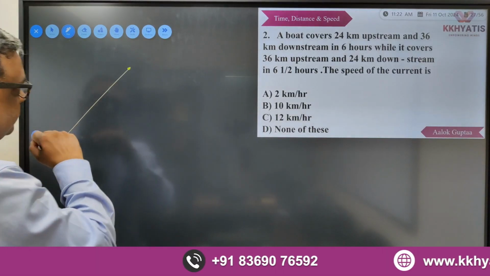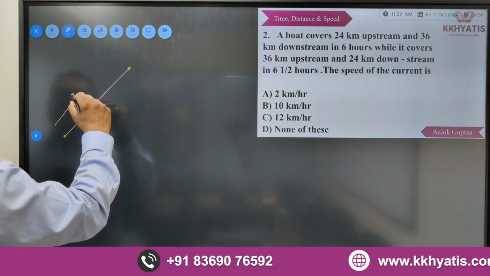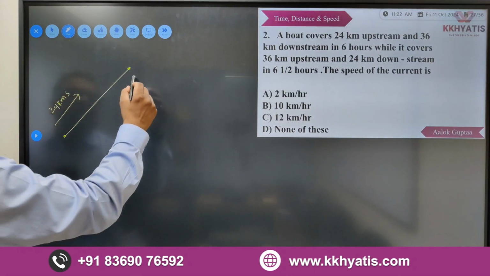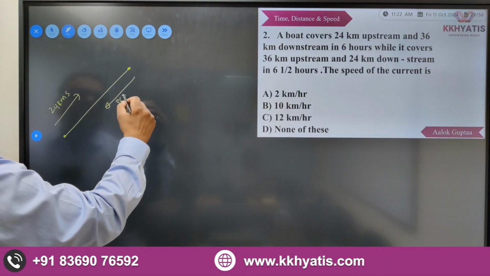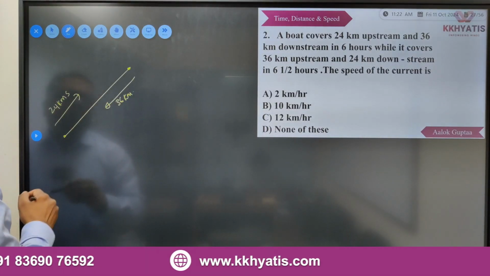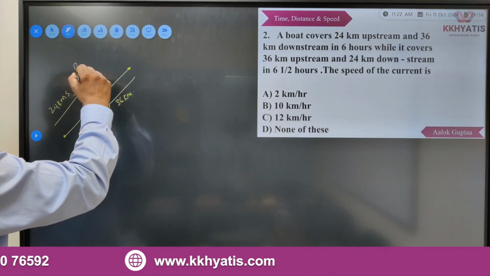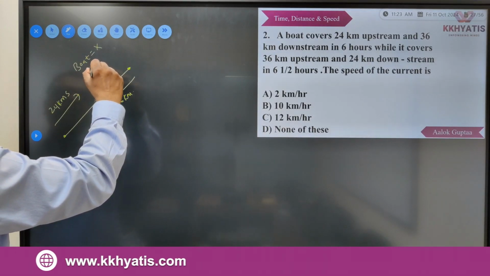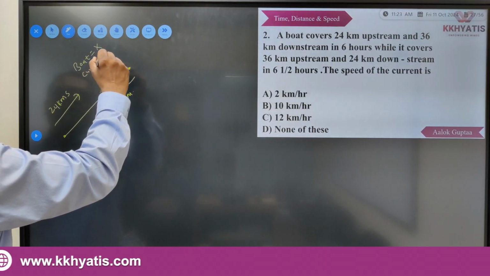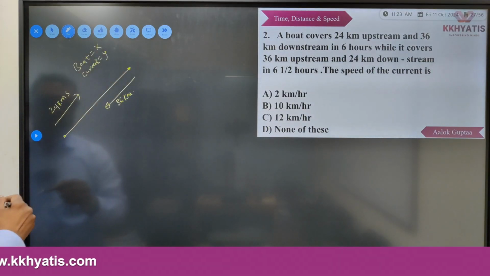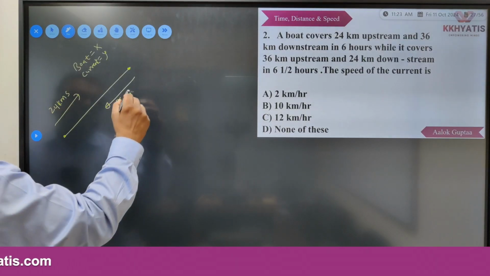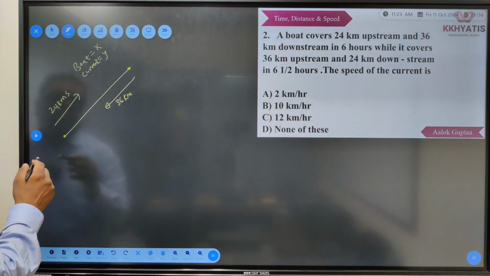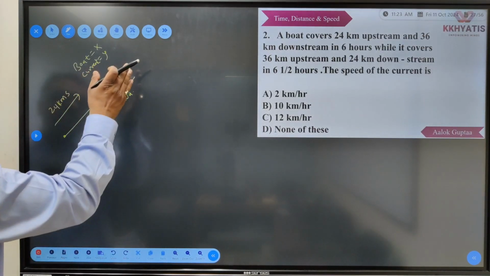So let us say it covers 24 kilometers upstream and 36 kilometers downstream. So I'm assuming the speed of the boat is x and speed of current is y, and in 6 hours. The total time taken is 6 hours both upstream and downstream.